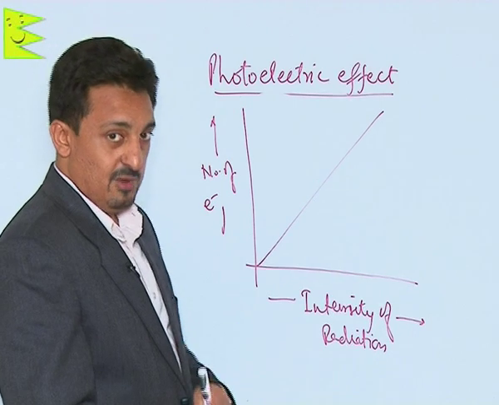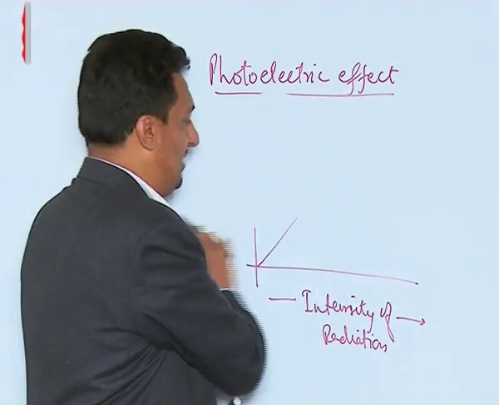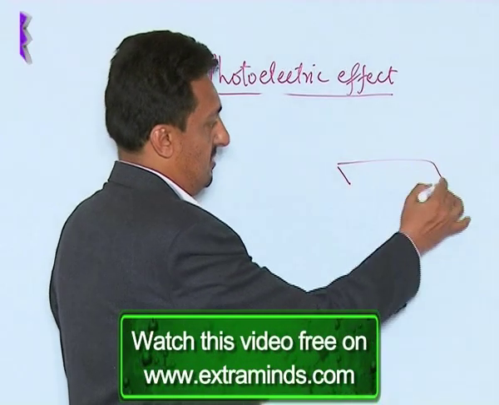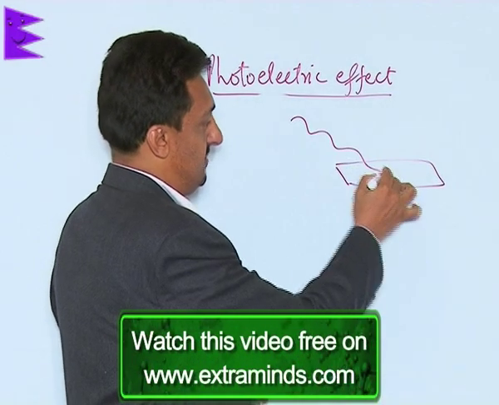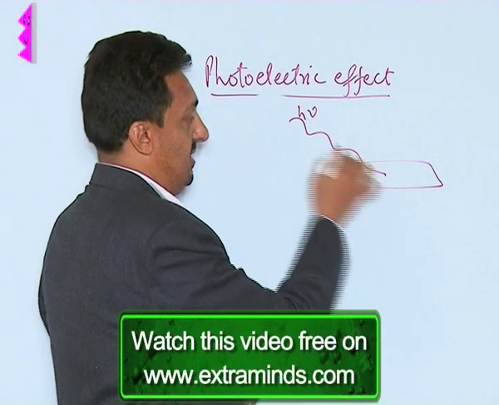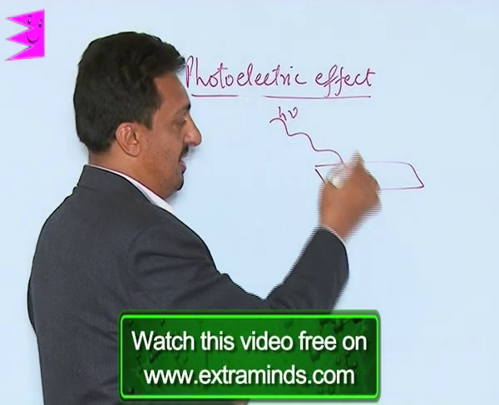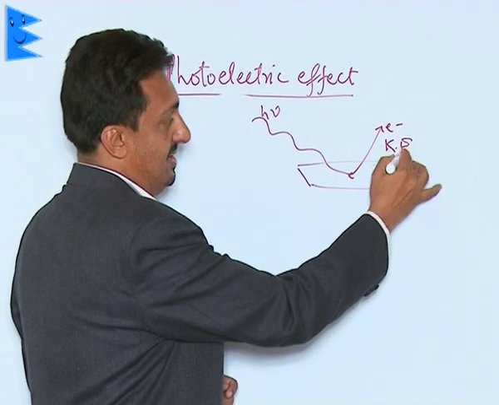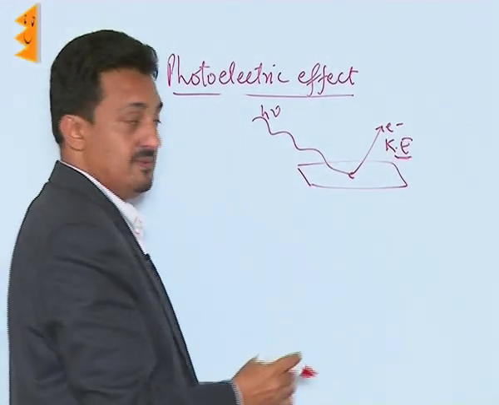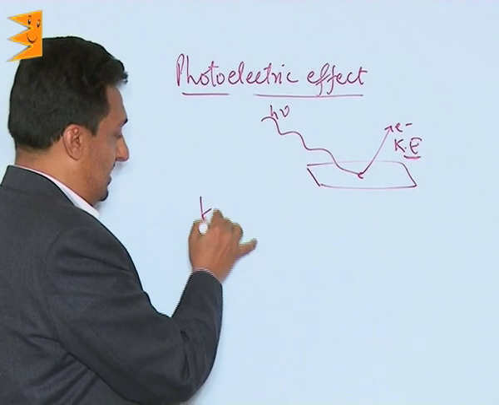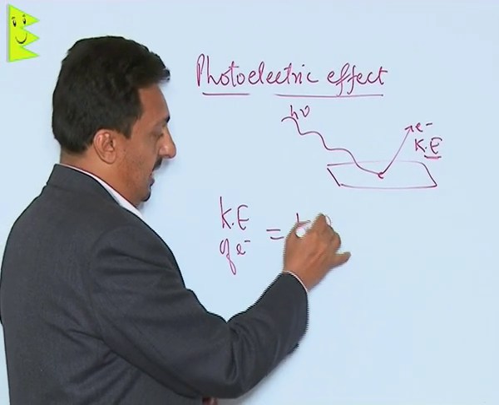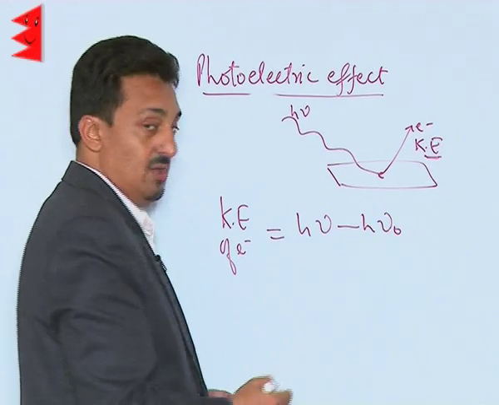And now let's move to the formulation of the photoelectric effect. If this is your metal surface and they have incident radiation of h nu energy, an electron is knocked out. Now this electron will certainly have certain kinetic energy. So the kinetic energy of the electron will be equal to h nu minus h nu naught.